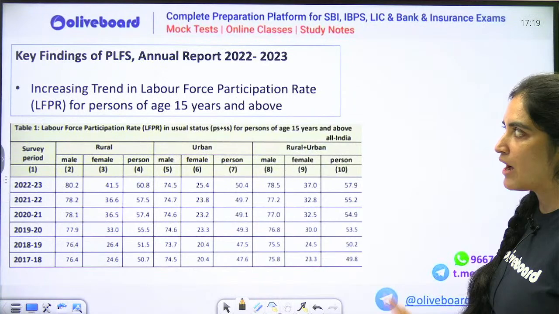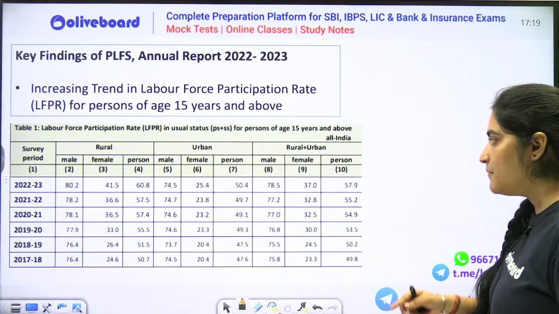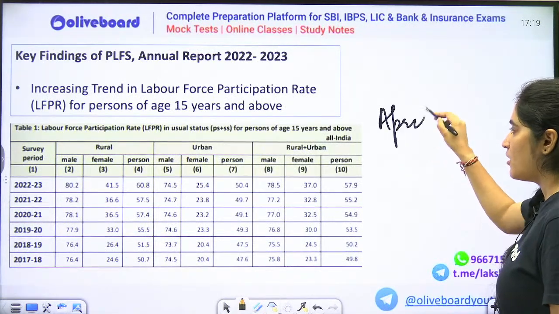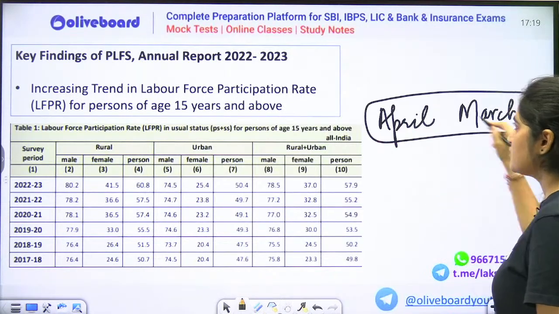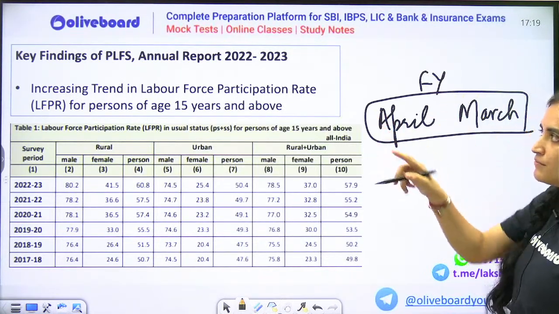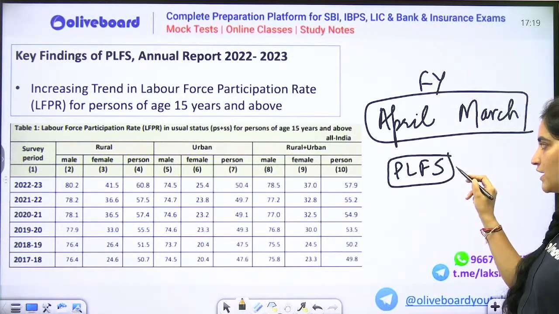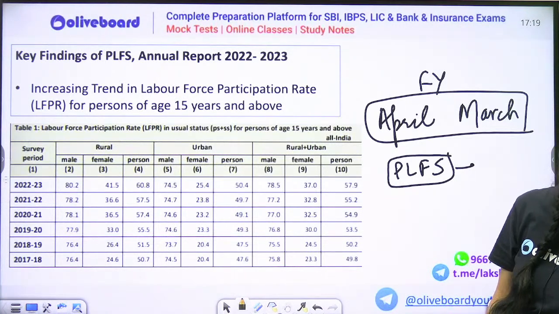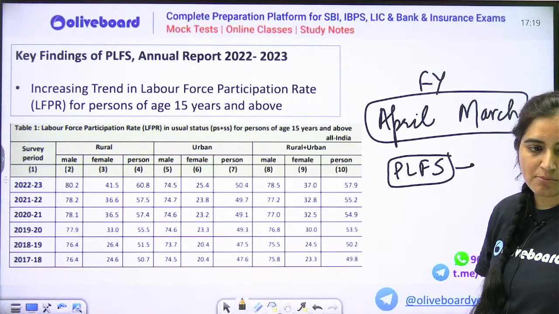So after this I want to discuss the PLFS annual report. हमारा फाइनेंशियल ईयर शुरू होता है अप्रैल में और खत्म होता है मार्च में. I hope you know this. This is our financial year. Now when this PLFS data, पहले तो ये बता दो PLFS का डेटा कौन रिलीज करता है. Which organization in India releases your PLFS data?